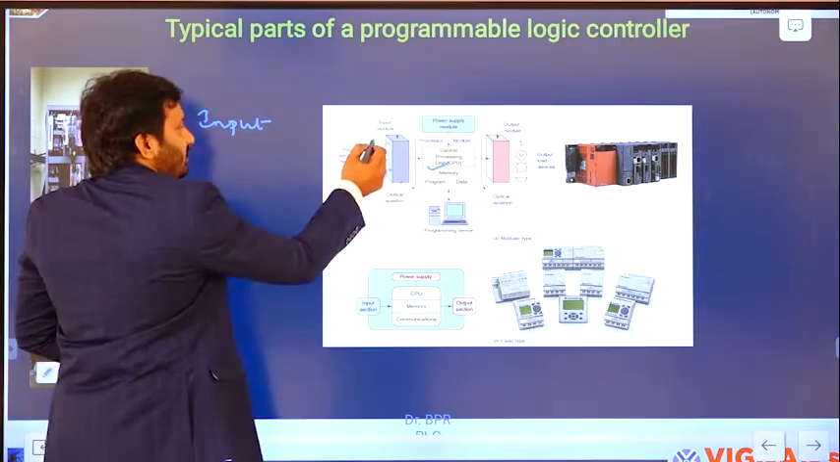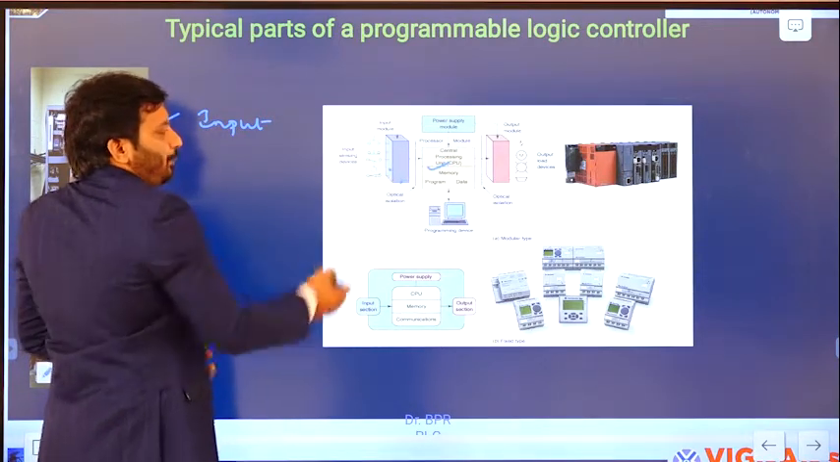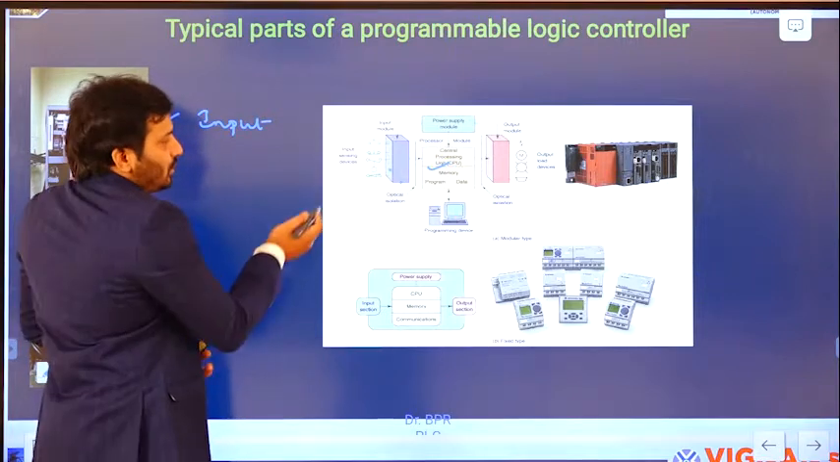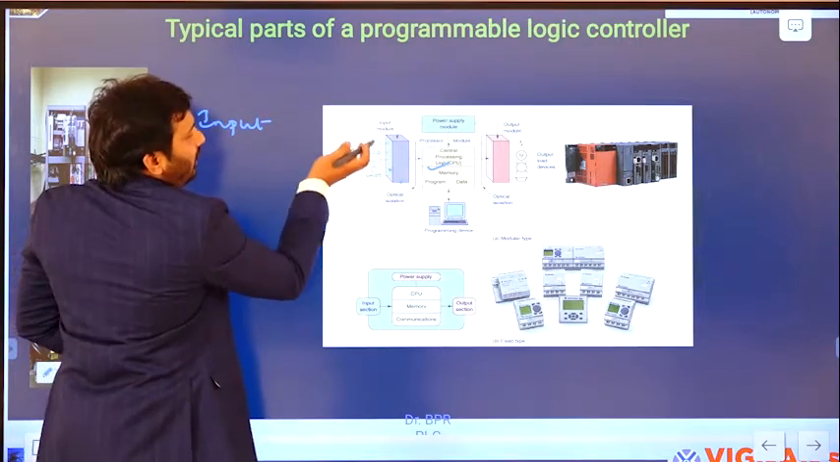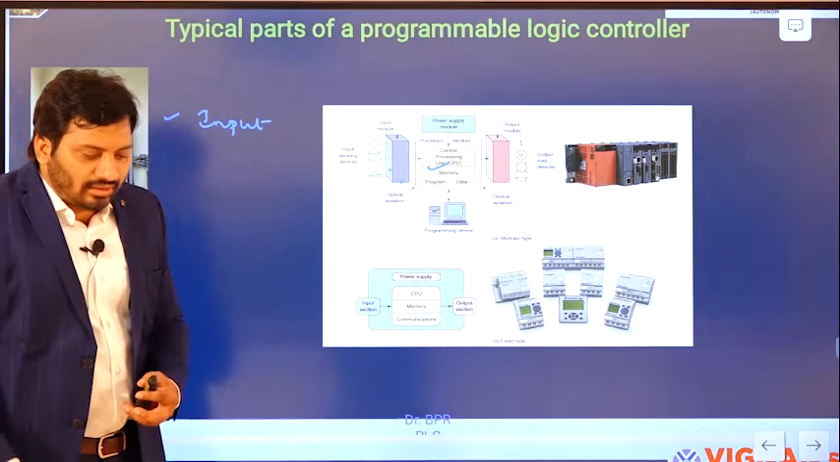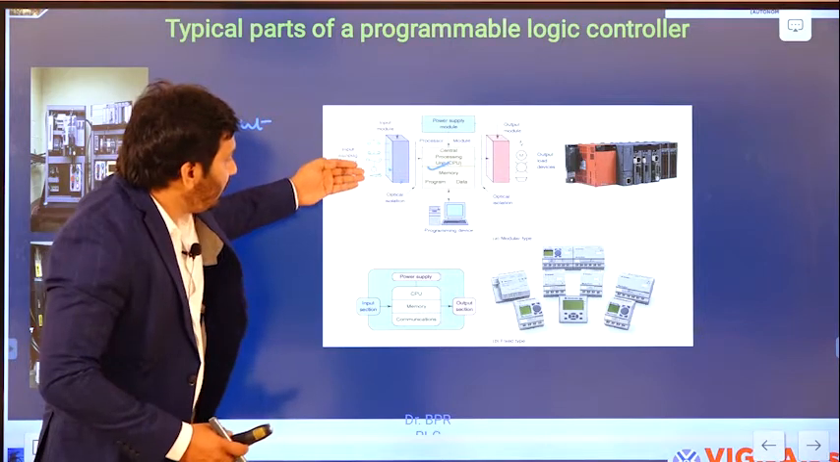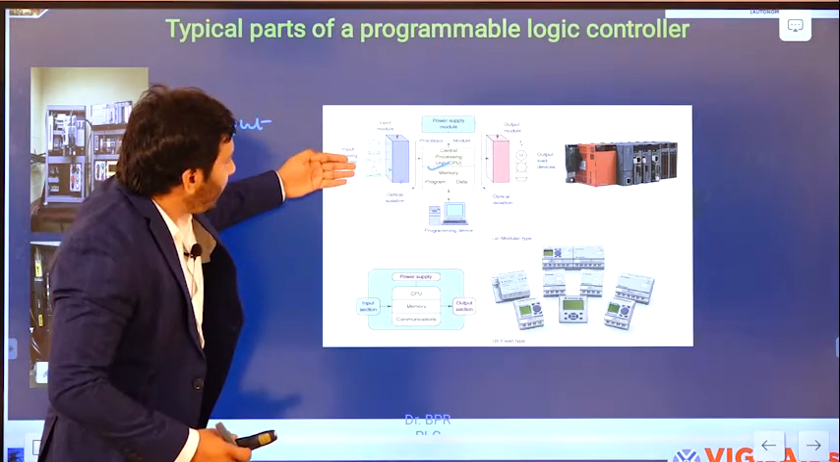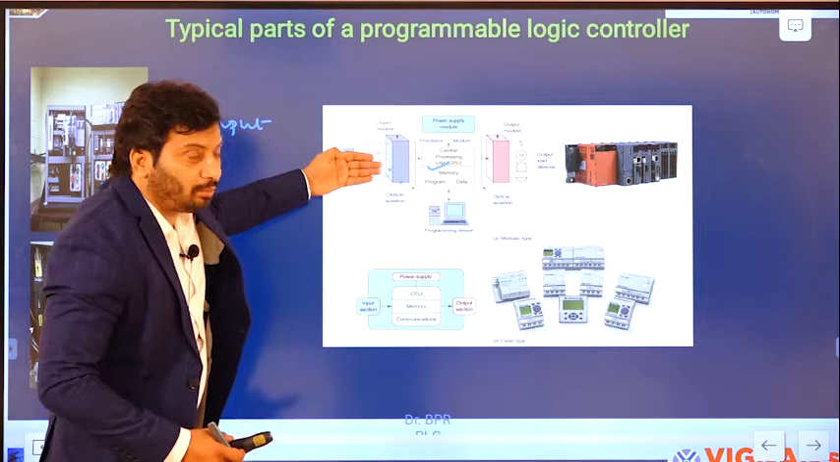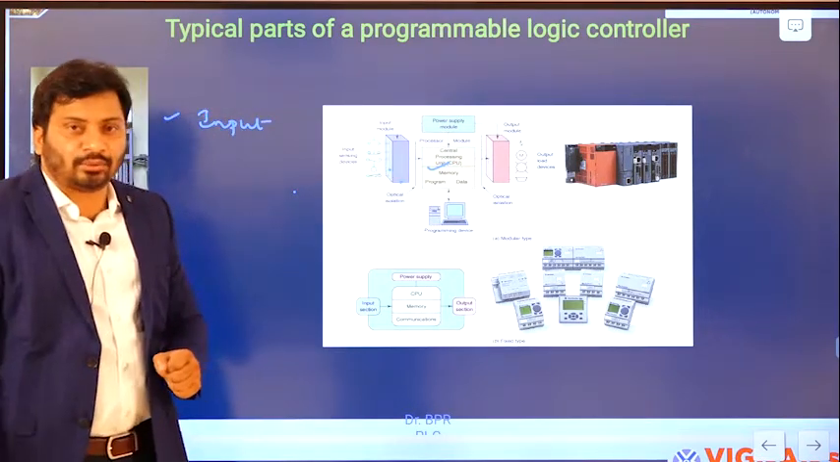This is the push button, this is also a push button, this is the pressure switch, this is the temperature switch. These are all going to be connecting to the input module, right? So what now? All these field devices are connecting directly to the input module. From the input module, you are connecting to the CPU.